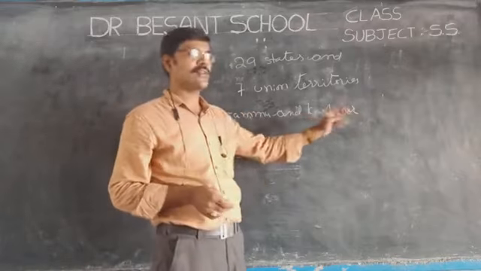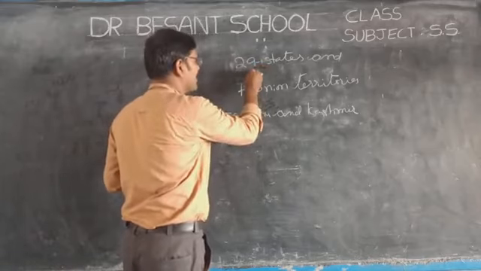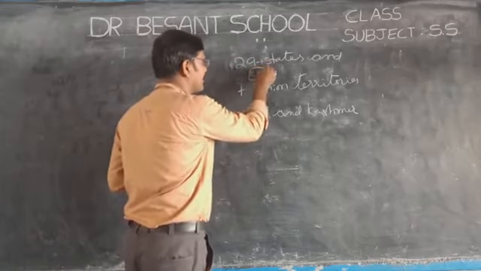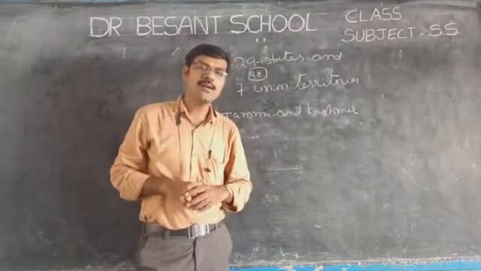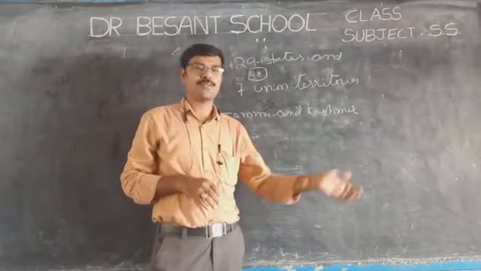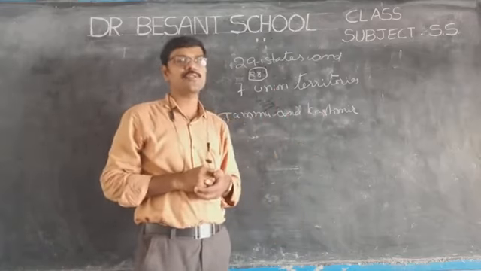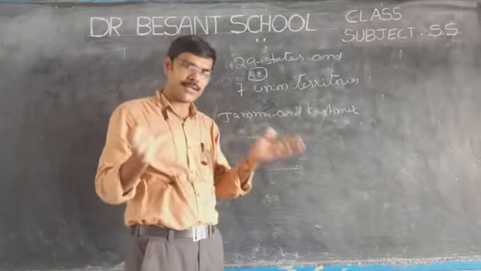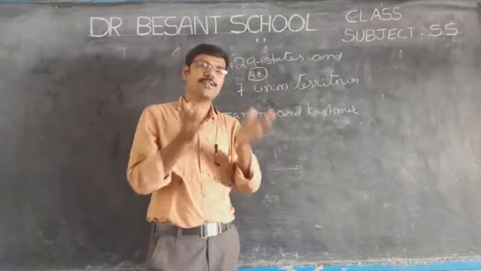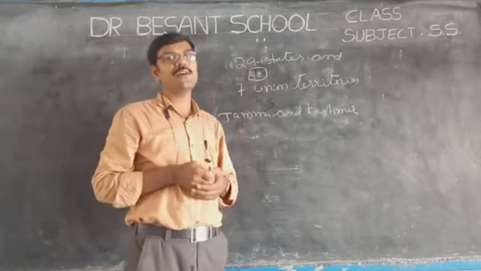Now you should subtract 1. So 28 states now. How many states are there now? 28 states except Jammu and Kashmir, because it is declared as 2 union territories. It is bifurcated, means divided into 2 union territories. What are the 2 union territories? Jammu and Kashmir and Ladakh.